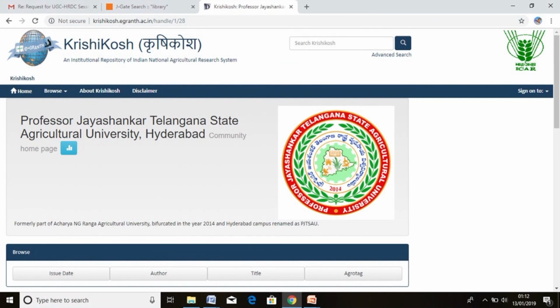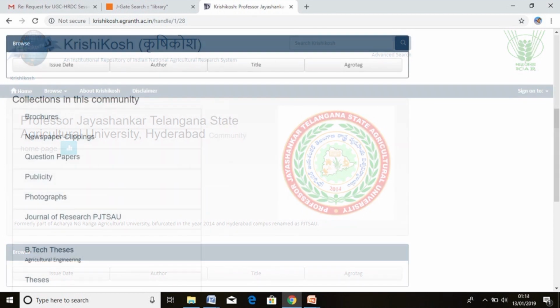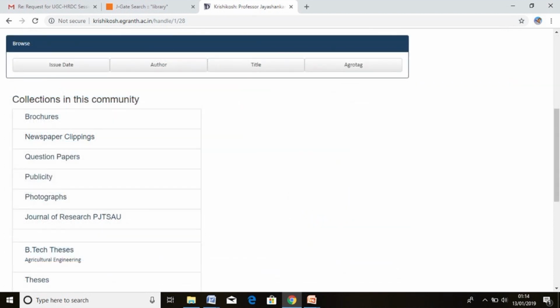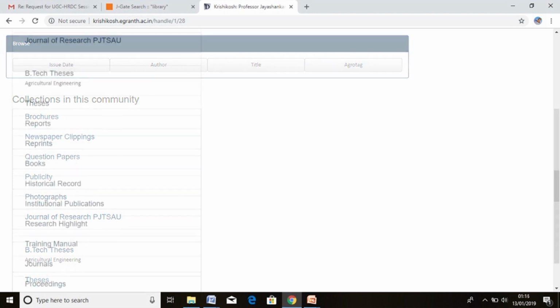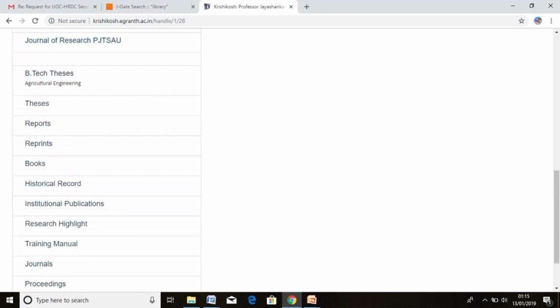Under Krushi Kosh, each institute is divided into communities, with each university arranged alphabetically under the communities, and each community has a variety of resources available, like brochures, newspaper clippings, question papers, publicity, photographs, journals, theses, reprints, reports, historical records, institutional repositories, etc.